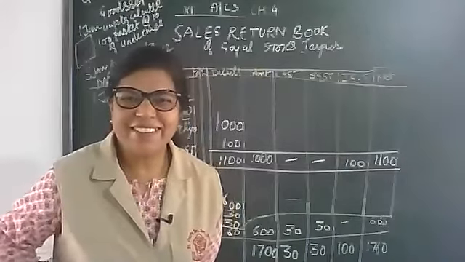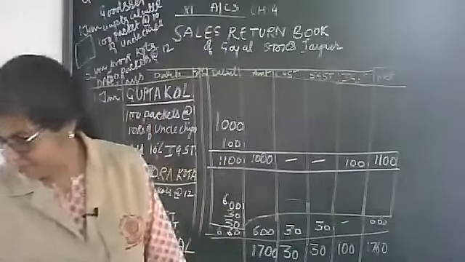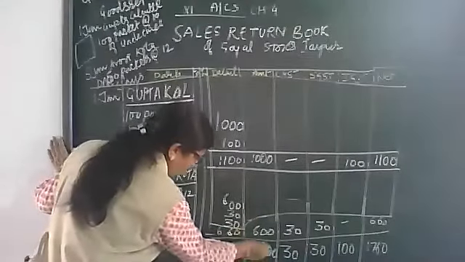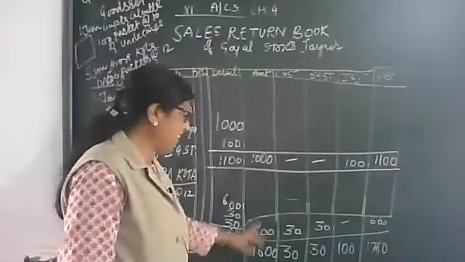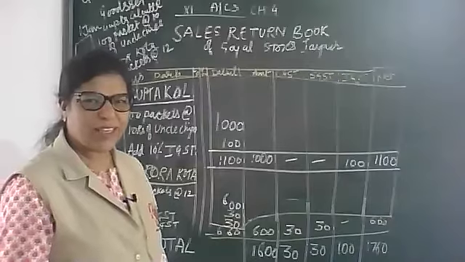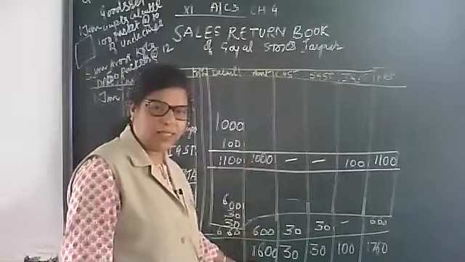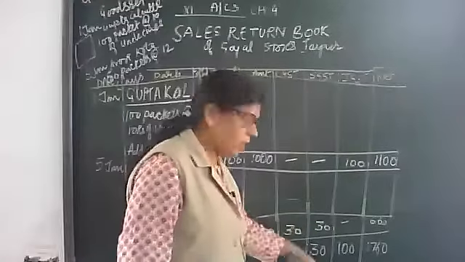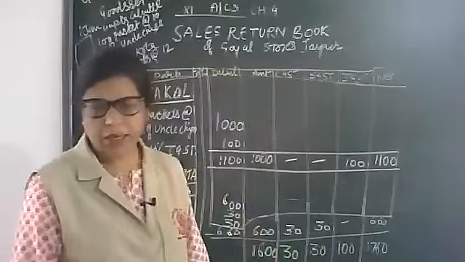See, my dear children, Savan, what is the total? 1600. Total is 1600. Purposely I make mistakes sometimes, so that I can check whether you are alert or not. 1600. 30 is CGST, 30 is SGST, 100 is IGST, and the total, you can match.